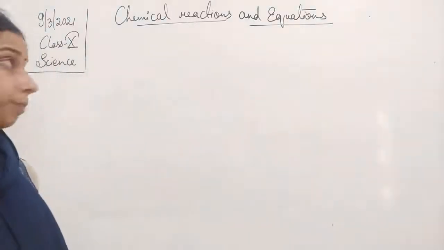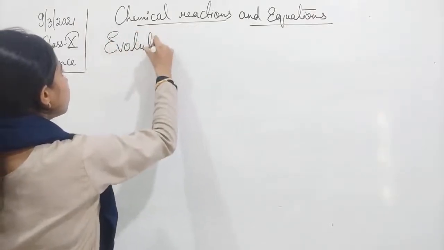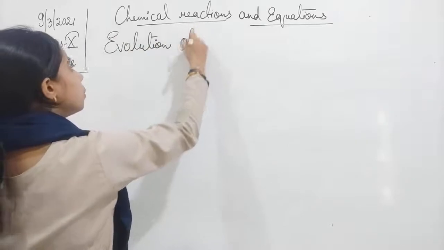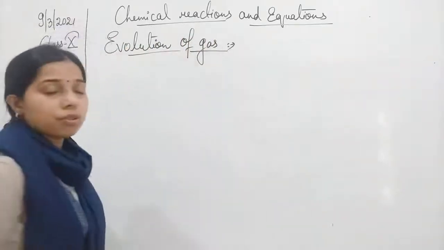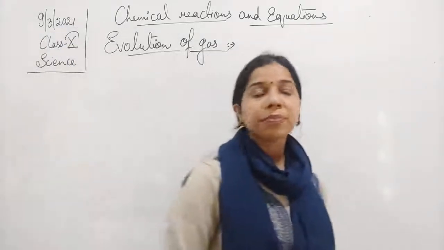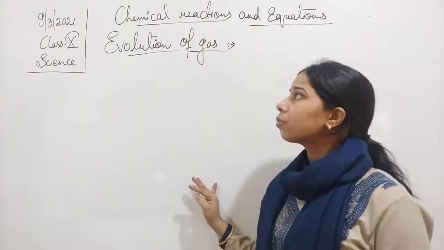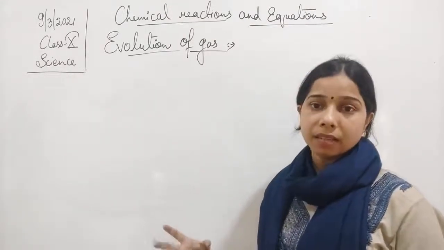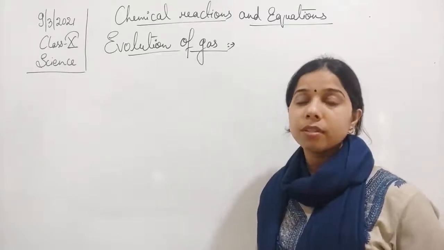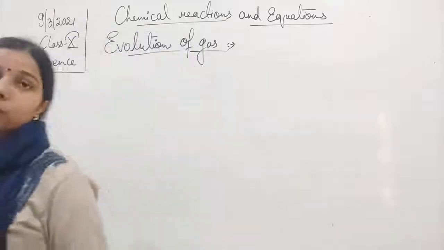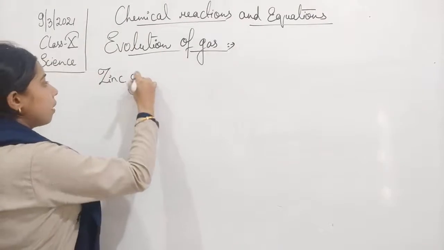So, first one is evolution of a gas. So you see students, we can take a lot of examples in which there is an evolution of gases. Like we have seen right now, what happened when you take zinc granules. While taking the zinc granules, when they react with the sulfuric acid,